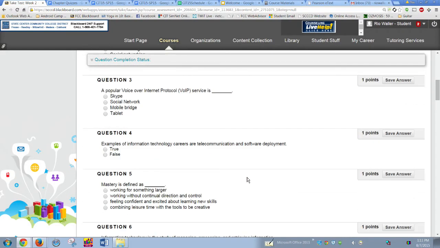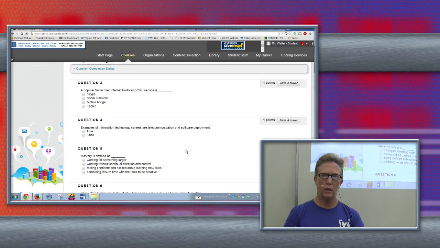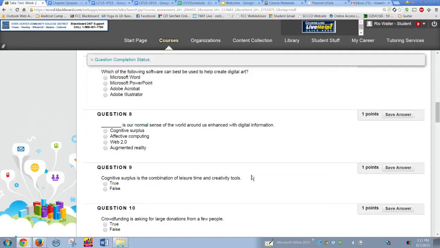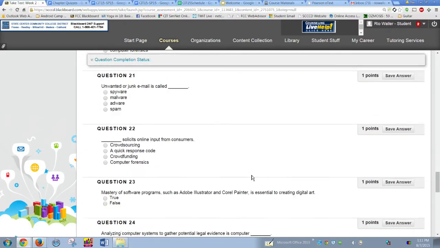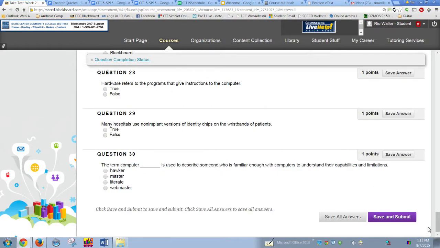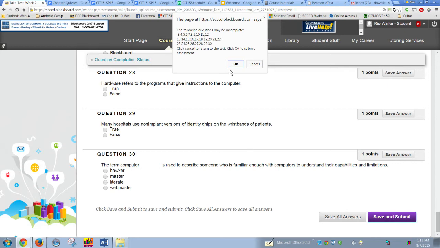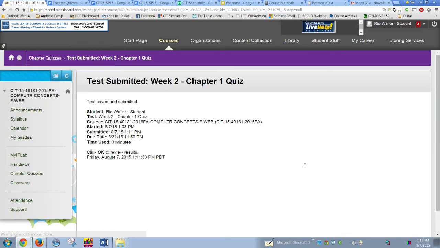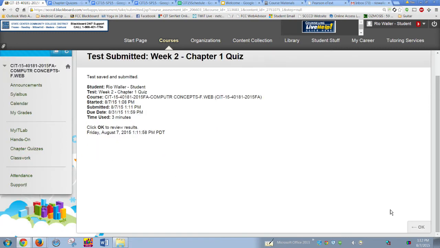You can also, if you need to, print these quizzes out so that you could have them offline if you wanted to take the quiz. But ultimately, you have to bring those answers back into Blackboard because that's where they live. Okay? I'm not going to do the rest of these, but I am going to show you how it works in your Blackboard course. I'm going to hit save and submit, and it's going to say, oh my God, you haven't completed everything, I know. So then it says okay, and you have to scroll down here and hit okay.